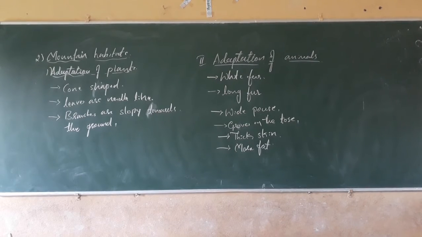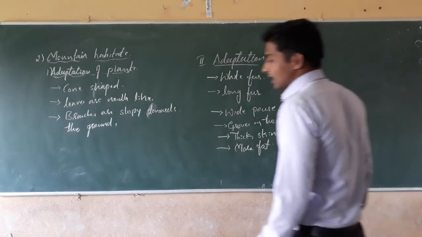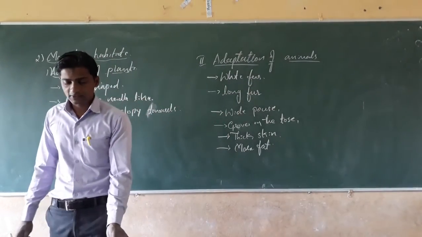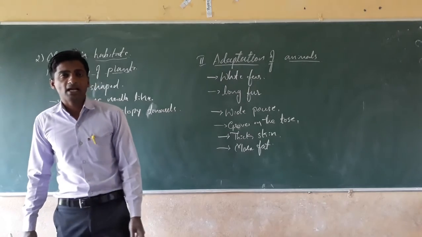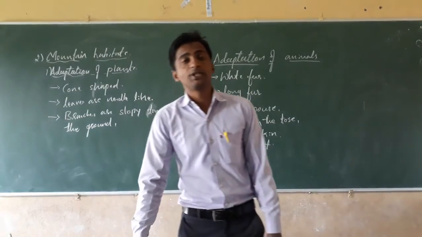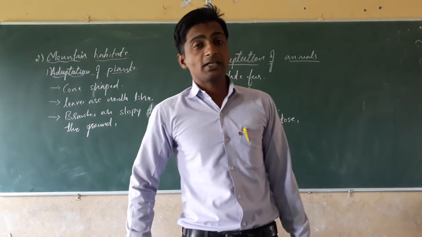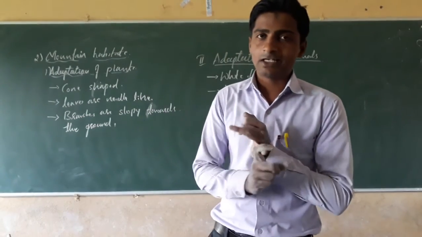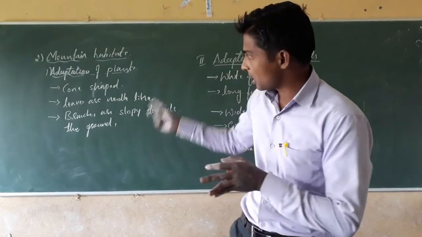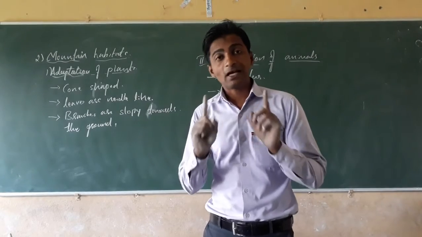Dear students, in the examination, they may ask, write the characteristics of the different habitats. We have studied the adaptations of the desert habitat and the mountain habitat, both separately.